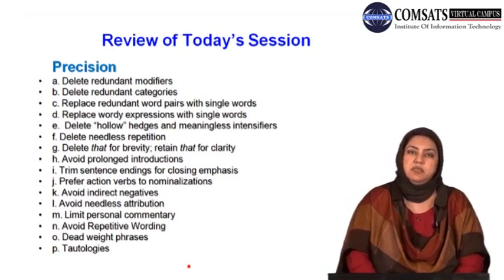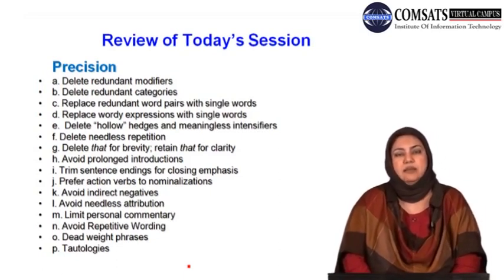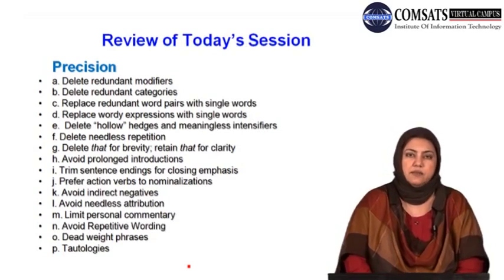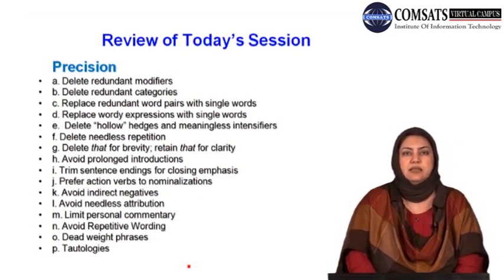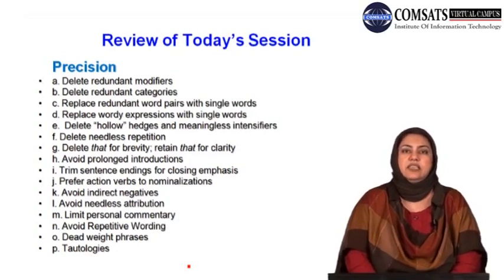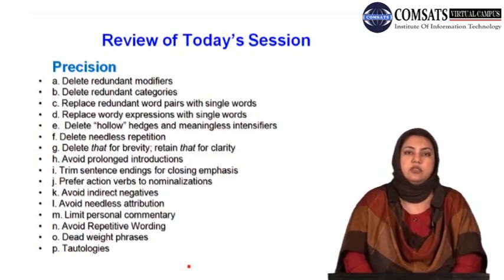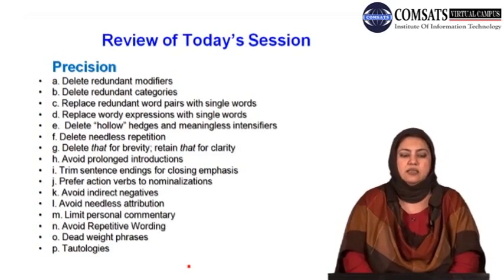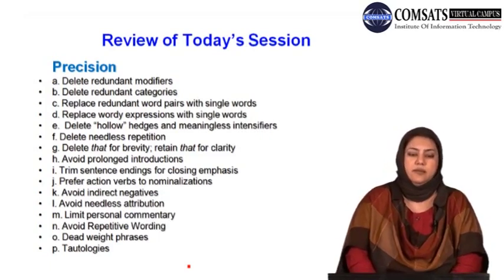Well, achieving precision in academic writing might seem something that can be learnt by learning a few rules, but actually it is a matter of practice. The more you practice, the more you can write in a precise way. However, to make conscious efforts to write in a precise way, you need to abide by certain rules, follow certain rules, and adopt certain strategies. In that context, there were certain strategies or rules that I shared with you today.